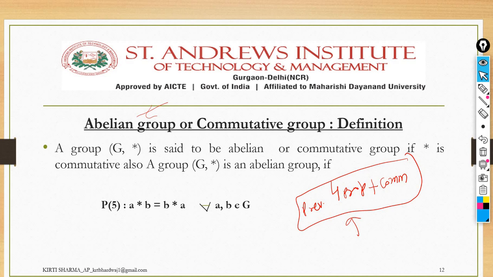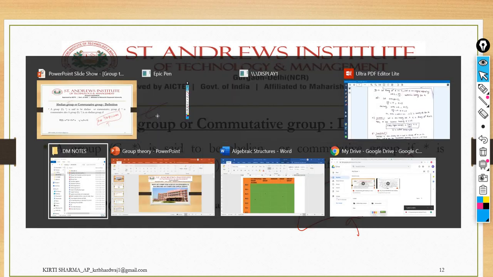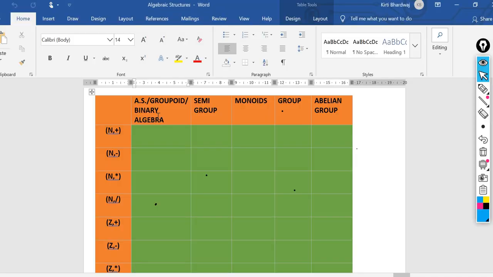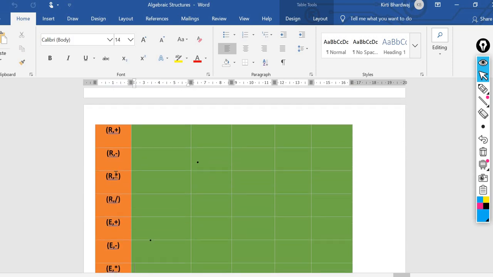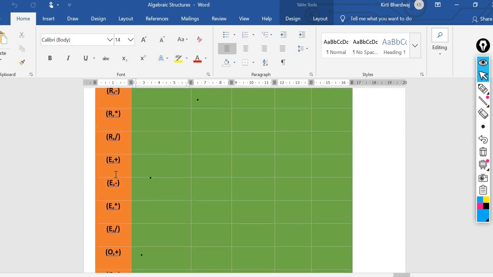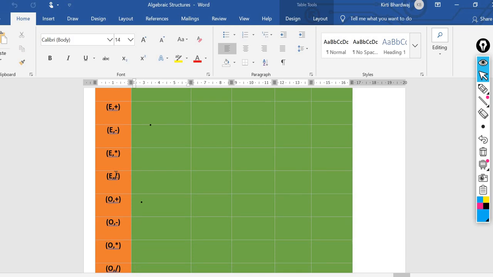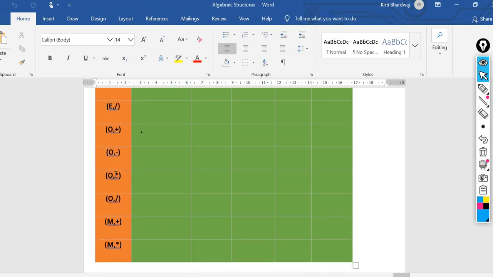So I'm sharing here the practice questions for you. In tabular format, you just have to practice, like on the set of natural numbers for plus, minus, multiplication, division. Take a screenshot and practice these things. R is for the real numbers, E is the set of even numbers, O is the set of odd numbers, M is the matrices, each with their single binary operators. I have already mentioned that here, right? So just do the practice, and see you in the next session.